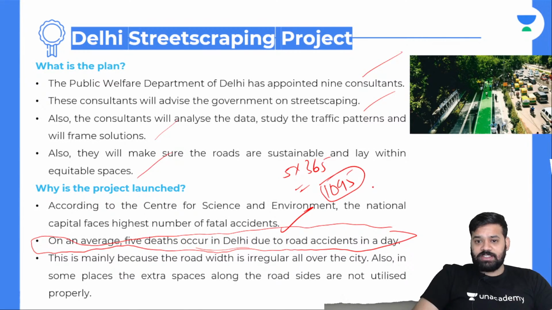This is on an average. On an average, this may vary between 1200 to 1300. And imagine the number of years. This is going to go on because the number of vehicles is definitely going to increase. Population is increasing, so the number of deaths will also increase. It definitely won't decrease. This is mainly because the road width is irregular all over the city. Also, in some places, the extra spaces along the roadsides are not utilized properly.